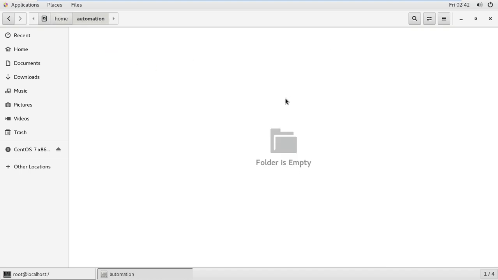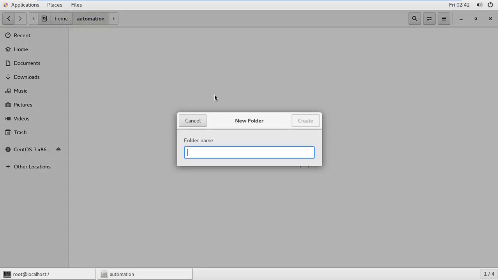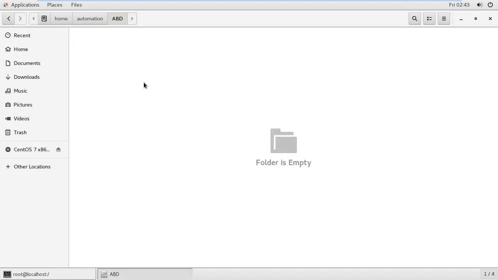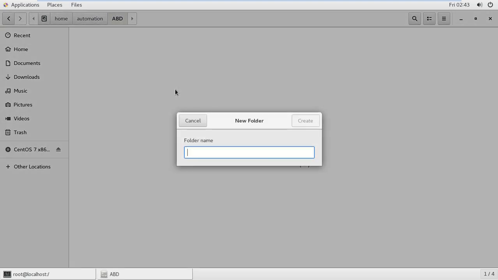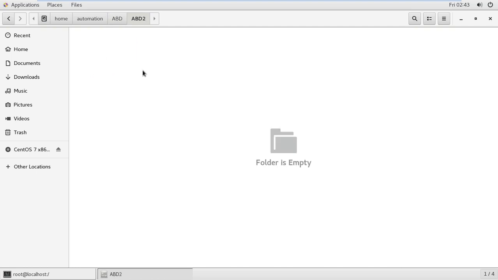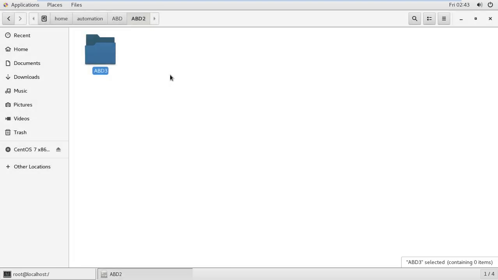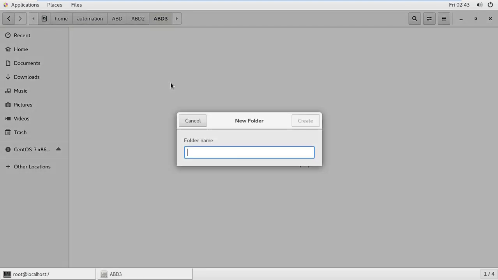Automations, and here there are no files, so I want to create a new folder, abd. Now I want to create under the abd one more thing, abd2. I want to go under the abd2 and make another one, abd3. Okay, I want to go under the abd3 and make abd4.